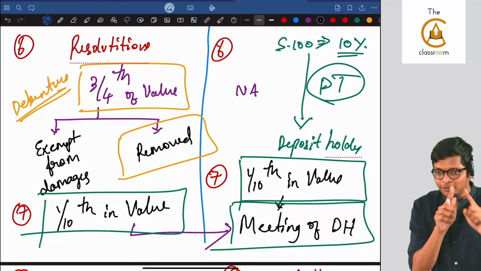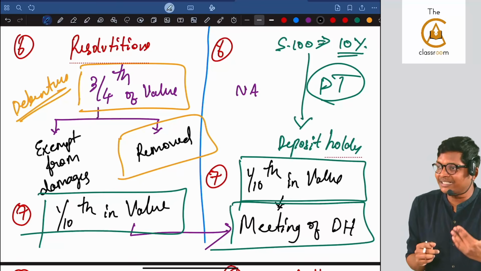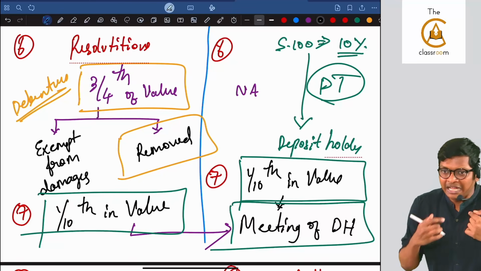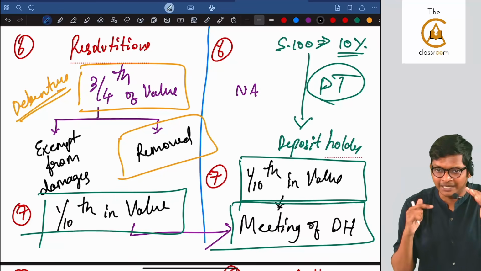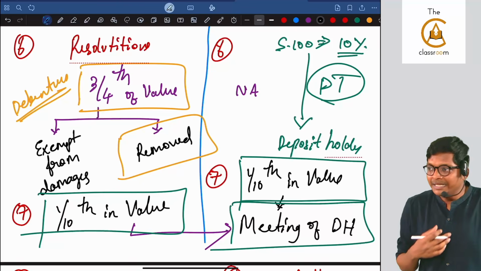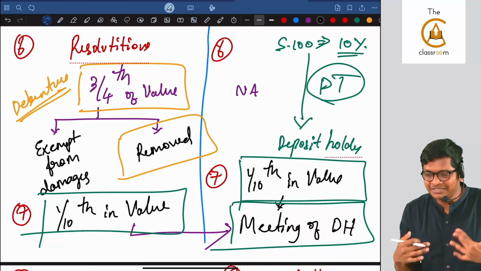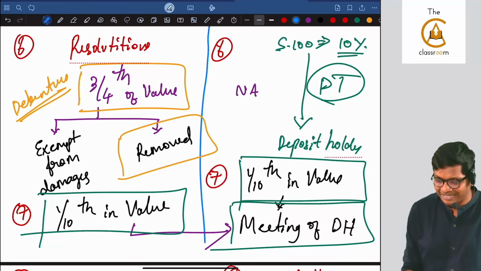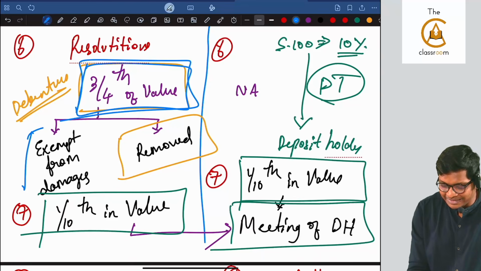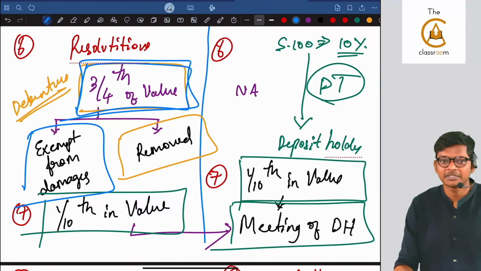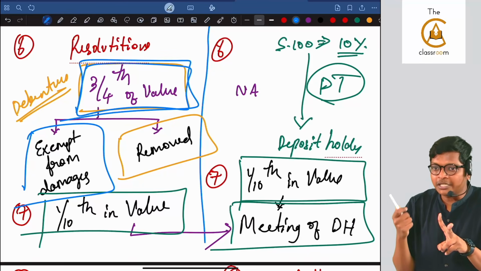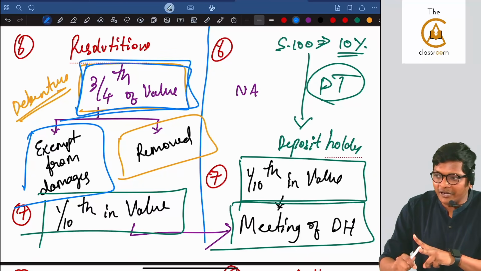Look at this, I am showing you unseen footage, everything I collected. I even went to the tribunal, I complained to the tribunal also, they didn't take action. I did all the work, believe me guys, I am also on your side. My money, 2 crores, is also going to go, my friend gave it. He's trying to convince the debenture holders, and if 3/4 in value vote, he's exempt from damages. So 3/4, two things: 3/4 is to remove him, 3/4 is also to exempt him from damages.